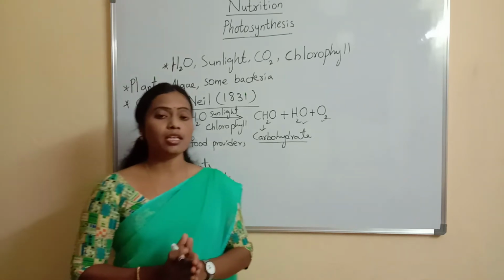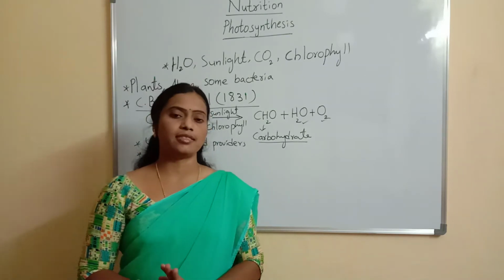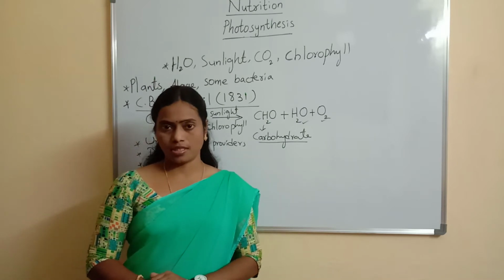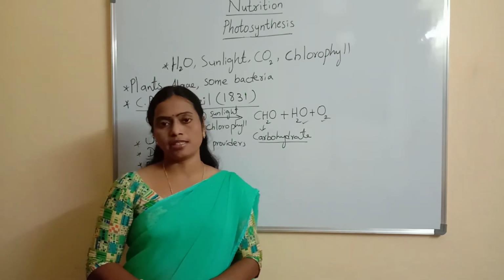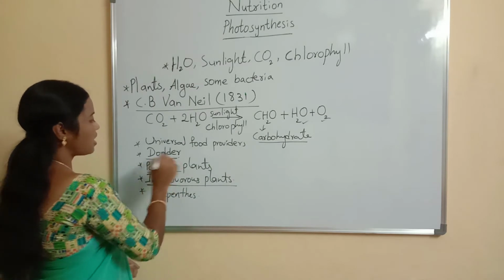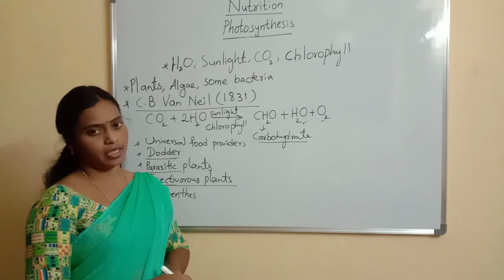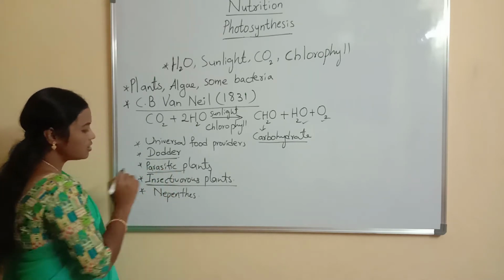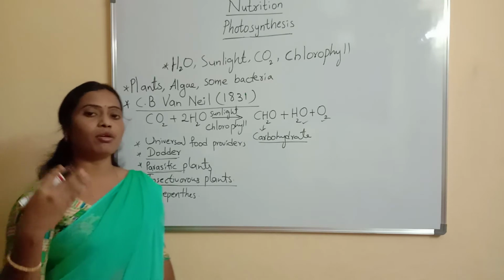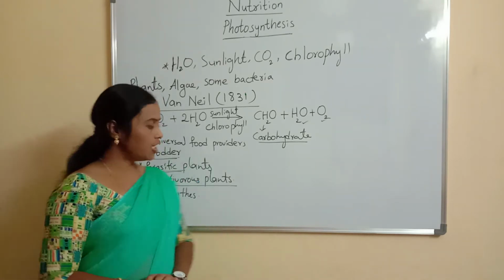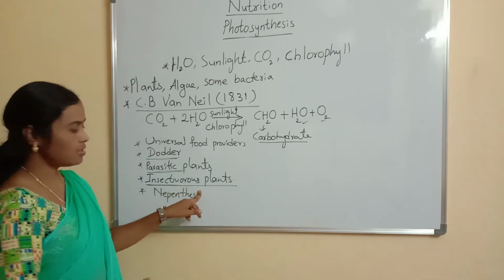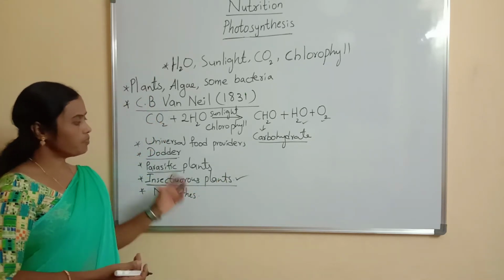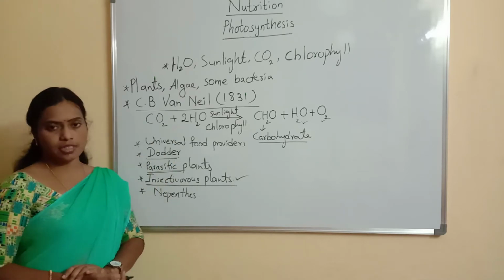See children, only chlorophyllous plants, only green plants, are able to perform photosynthesis. Green plants can prepare food materials. Some of the non-chlorophyllous plants like dodder cannot prepare food materials. These plants live as parasitic plants. Then some plants depend on insects for nitrates. These plants are called insectivorous plants. These insectivorous plants are also autotrophic plants. So this is about photosynthesis.